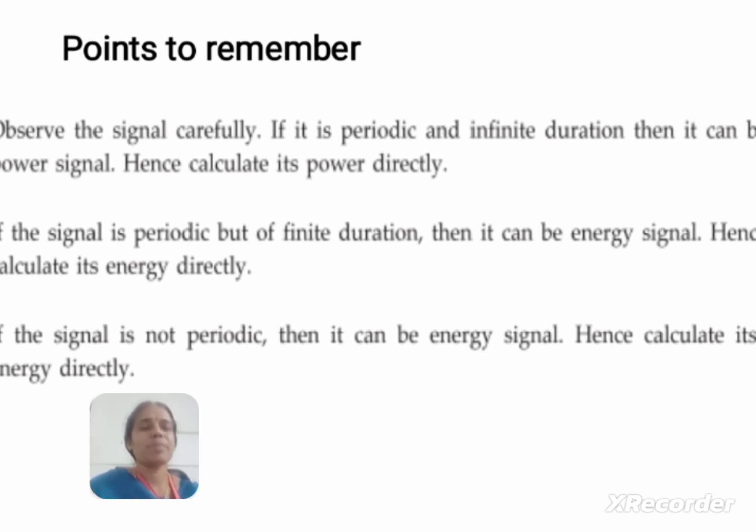This is a simple way to remember. If the signal is periodic but of finite duration, then it can be an energy signal, hence we calculate energy. And if the signal is not periodic, then it can be an energy signal, hence calculate the energy directly. These are the points to remember so as to calculate energy or power without consuming more time.